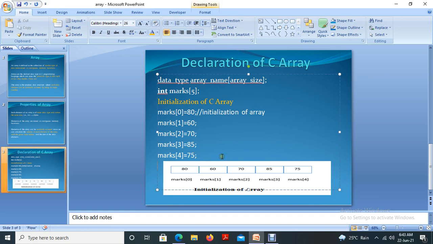We say printf("%d", marks[3]). So it will print 85. Very simple. That is the meaning of this printf statement.